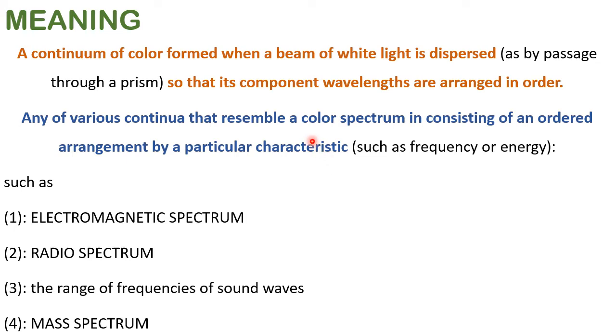I can say this word spectrum you can apply in our day-to-day life. From the science we learnt, the word spectrum is also used in our everyday life. For example, she showed a spectrum of emotions in just a time range of 5 to 10 minutes. That means she showed anger, love, happiness. So all those sets of emotions come under the spectrum of emotions. Like that we can use spectrum in day-to-day life.